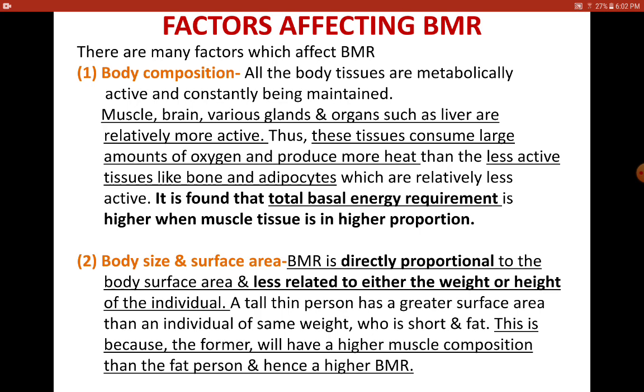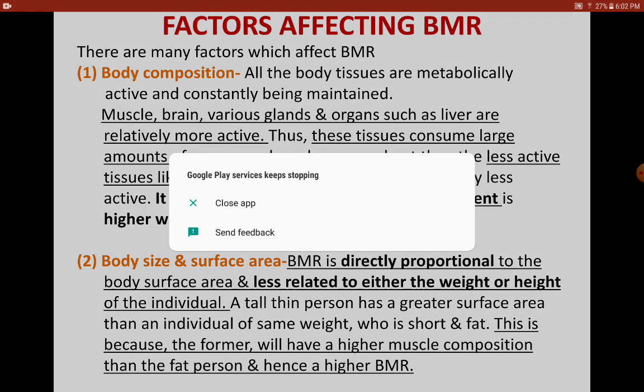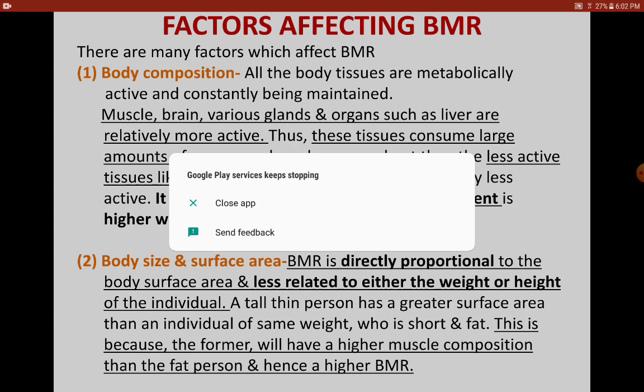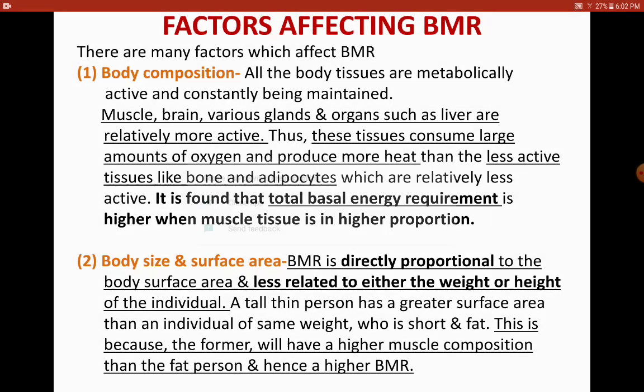When I say active, they are functioning, and for the cells to function they need energy, which also needs oxygen, because they burn the nutrients with the help of oxygen. That's how these cells consume more oxygen to burn the nutrients, and thus energy is released in these tissues, and that's how they derive more energy